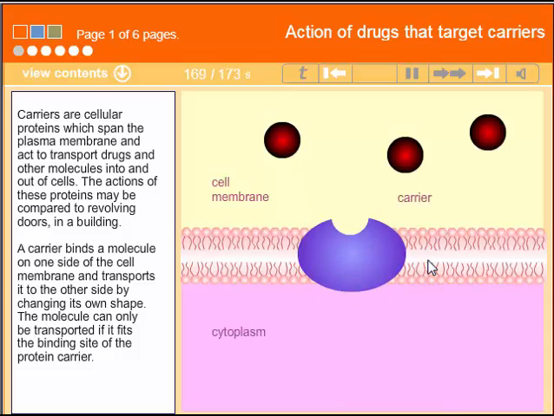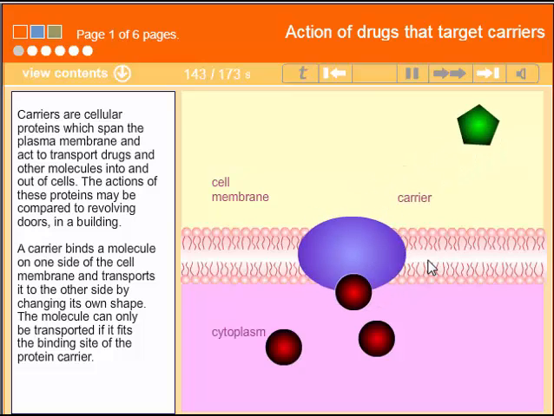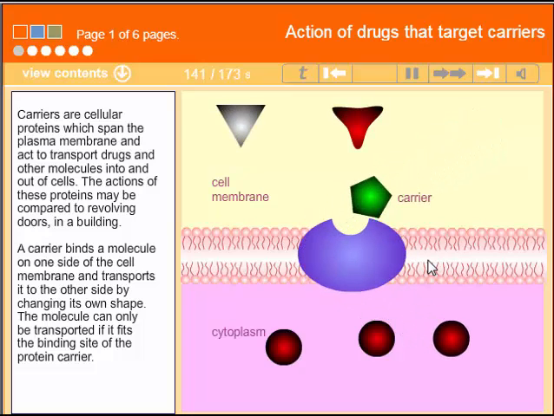Carriers are cellular proteins which span the plasma membrane and act to transport drugs and other molecules into and out of cells. The actions of these proteins may be compared to revolving doors in a building. A carrier binds a molecule on one side of the cell membrane and transports it to the other side by changing its own shape. The molecule can only be transported if it fits the binding site of the protein carrier.